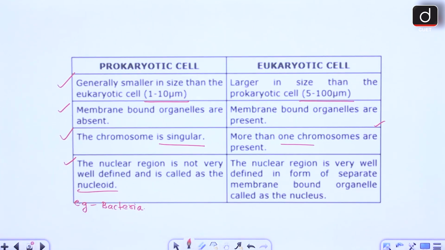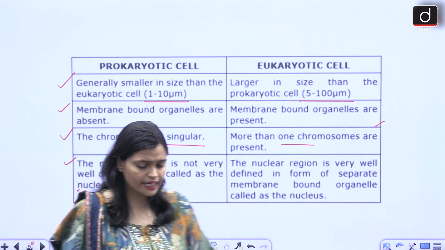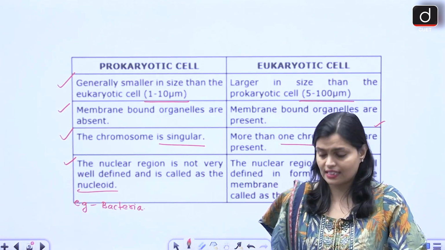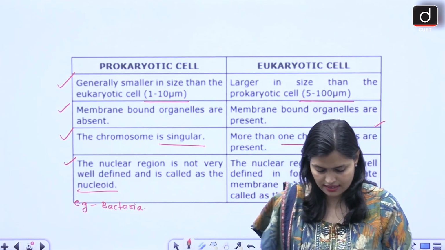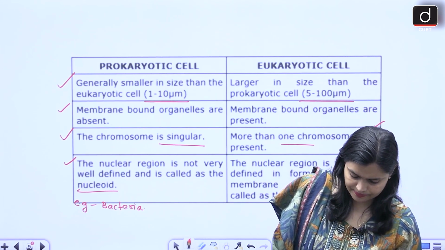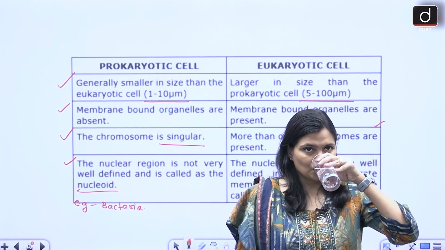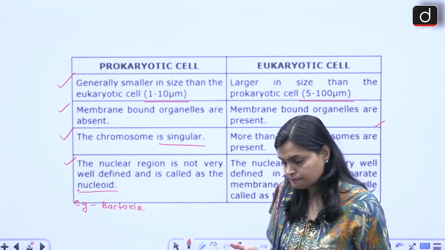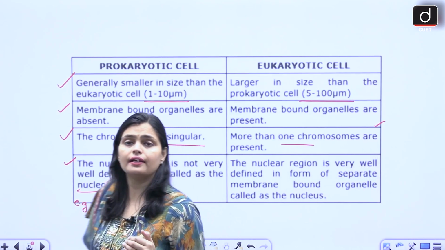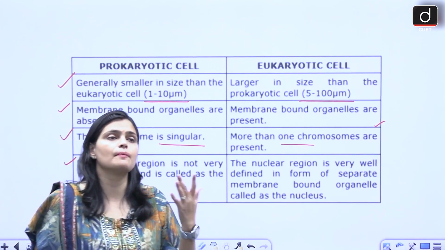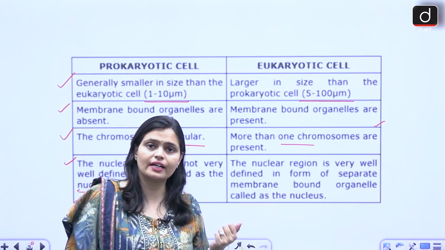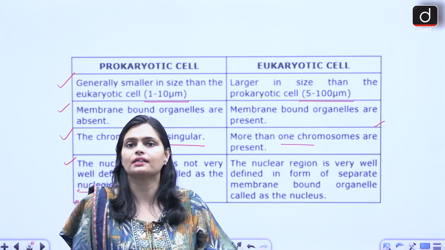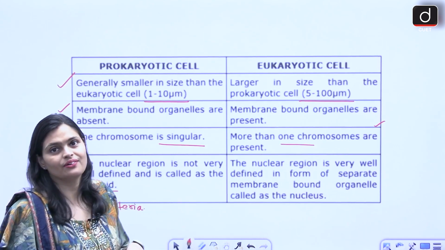Now, examples of prokaryotic cells: bacteria. Whatever bacteria you have, all the bacteria possess prokaryotic cells. सभी बैक्टीरिया के पास कौन से सेल्स हैं? प्रोकैरियोटिक सेल्स हैं. अगर आपको suppose example पूछा जाए, which organisms have prokaryotic cells? So simply, bacteria have prokaryotic cells, right?